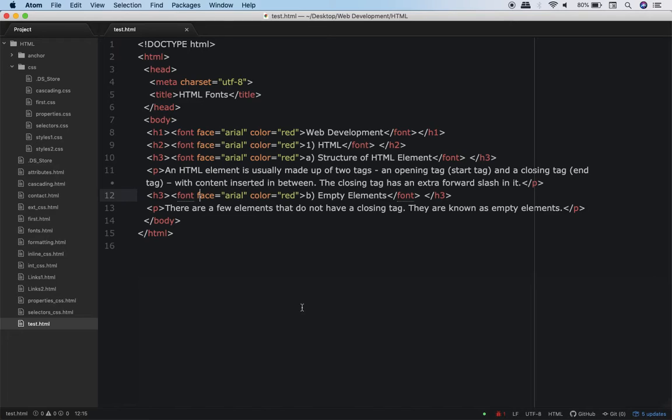Now what would have been an easier way over here? The easier way is that I have a kind of rule which tells the browser to make the font Arial and the color red for H1, H2, H3.